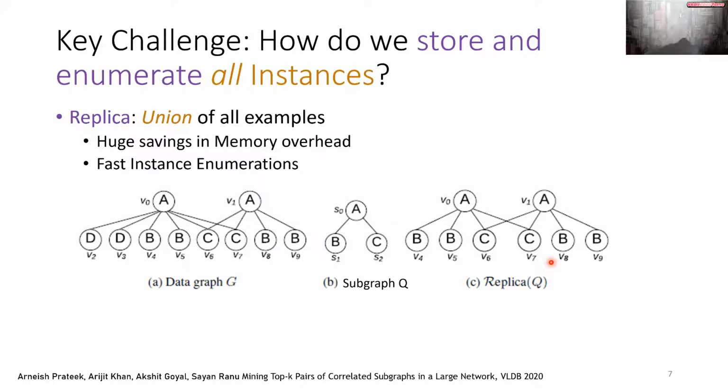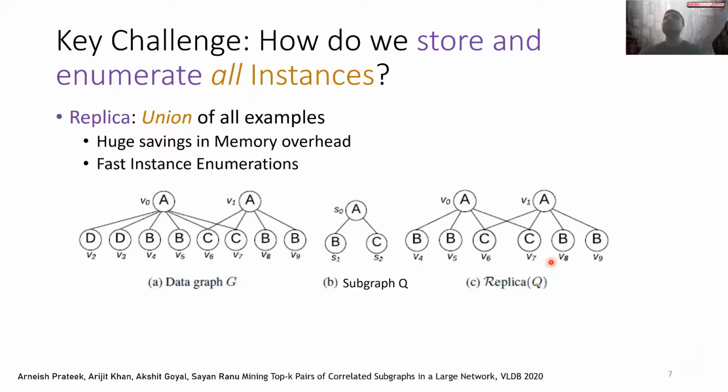Now, because of the time limitation, I won't be able to go into all the technical details, and I would highly encourage you to read our paper if you find this particular problem interesting. But I would just highlight some of the key contributions that we make. The first key contribution is a novel data structure called replica. What does replica do? It solves the specific problem of storing and enumerating instances of all subgraphs.